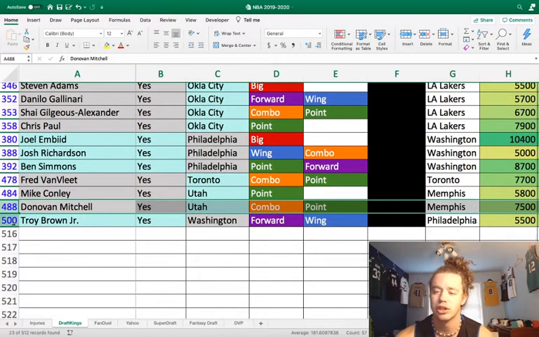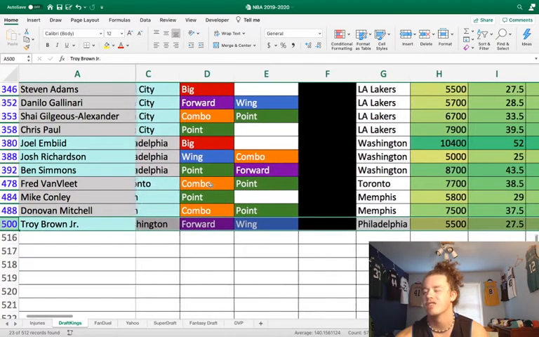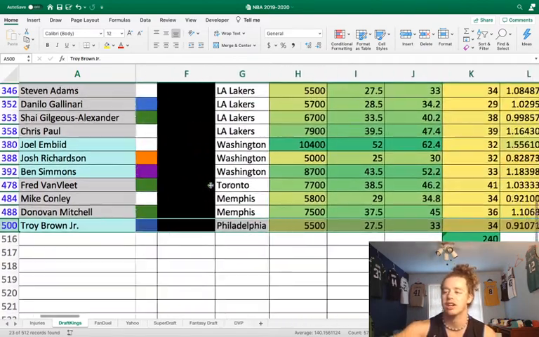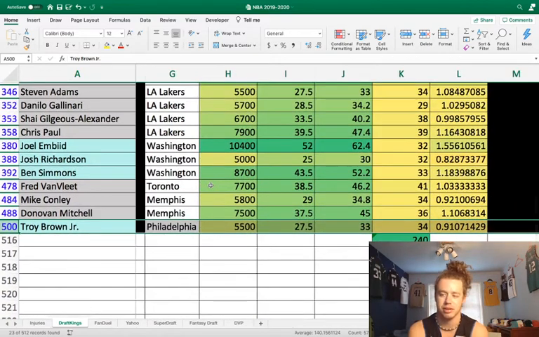And then lastly, we're going to go to Troy Brown Jr. on the Washington Wizards. I just feel like I need to get someone on the Wizards in here, and Troy Brown Jr. has been playing upper 30s in minutes. So probably I have him waiting for 34 right now, but he gets a 38 or 39 for sure. He's just going to be out there a ton.